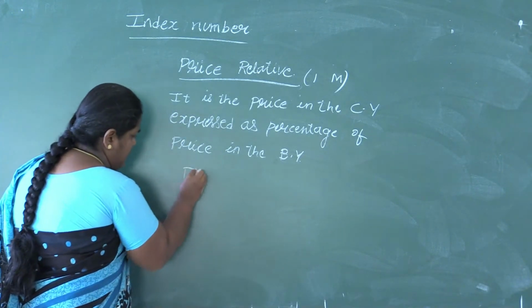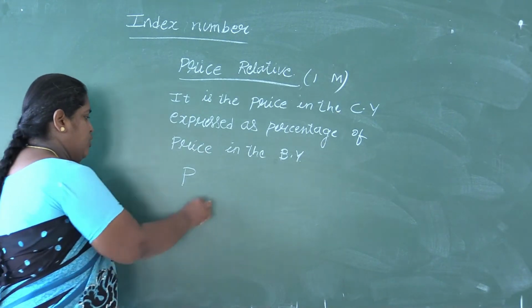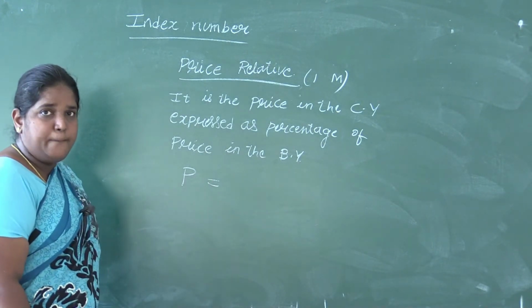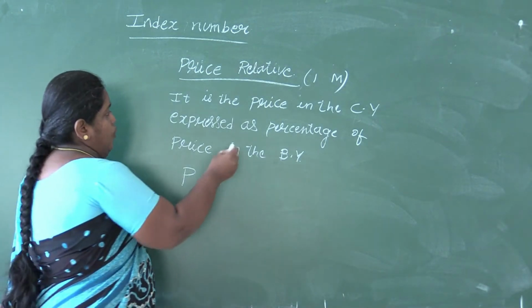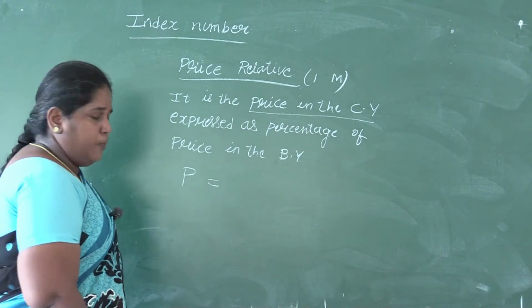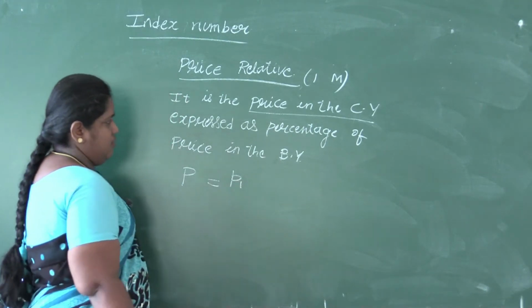So price relative is denoted by the symbol P, always in terms of capital P. Now we have to write the price in the current year. What is the symbol for price in the current year? It is P1.